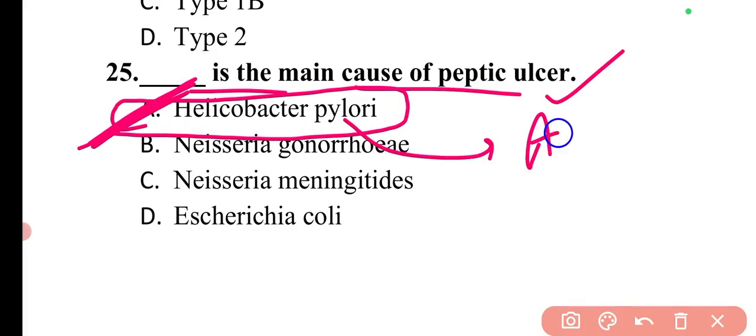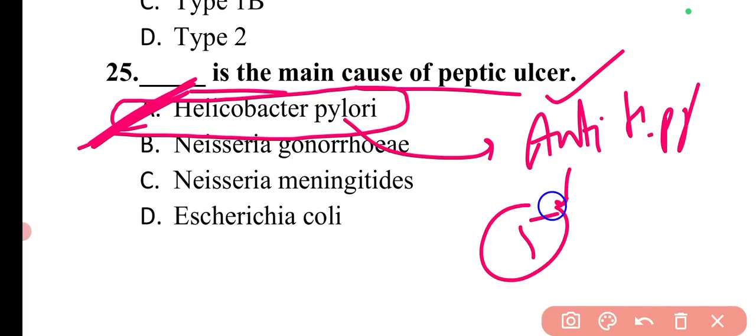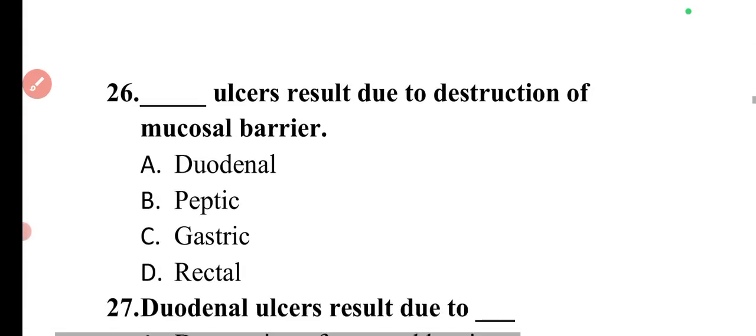So I have mentioned some of the anti-H. pylori drugs, around 5 drugs, in the classification. I hope you have revised those drugs. If you remember, don't look back in the notes or in the PDFs. Just try to remember the names and mention them in the comments. And then after mentioning in the comments, you can cross check those 5 drugs, whether you have remembered them or not. Now we can move to the next question.